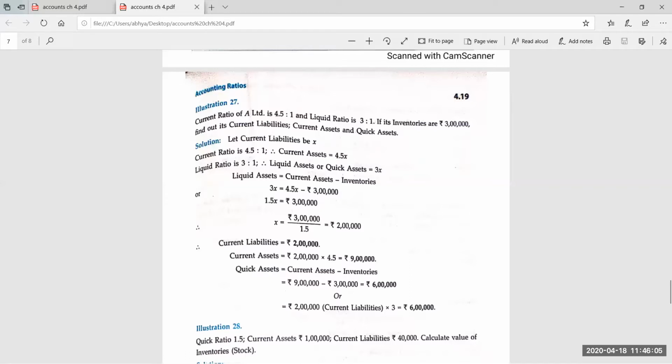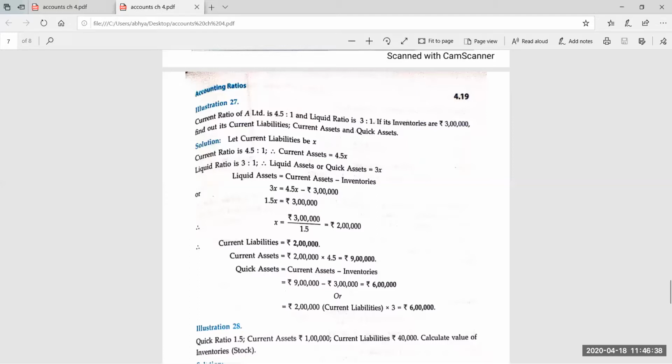Yes. Quick ratio 1.5. Current assets 1 lakh. Current liabilities 40,000. Calculate the value of inventories. Again, if current liabilities are 40,000, then quick ratio is 1.5. 1.5 means 1.5 is to 1, which means if current liability is 1, then liquid assets are 1.5. It means quick assets will be 60,000 because current liability is 40,000. So 40,000 into 1.5, 60,000.